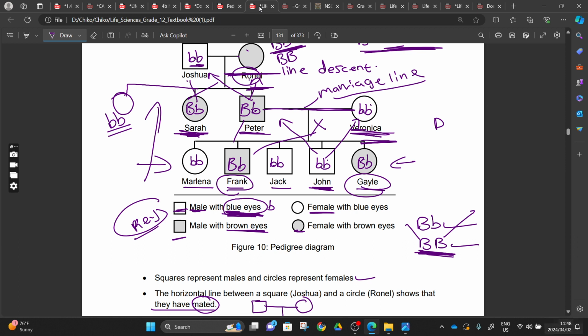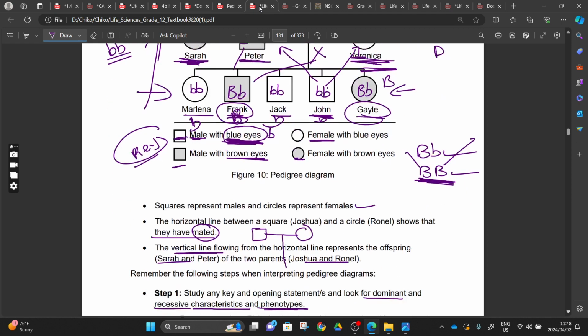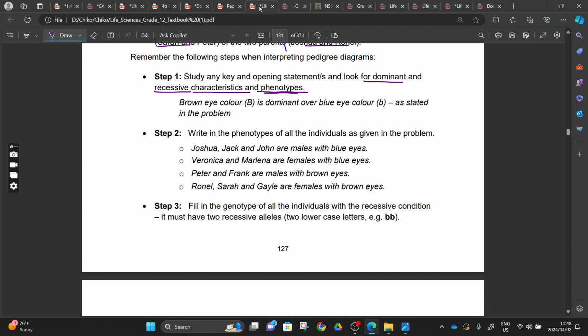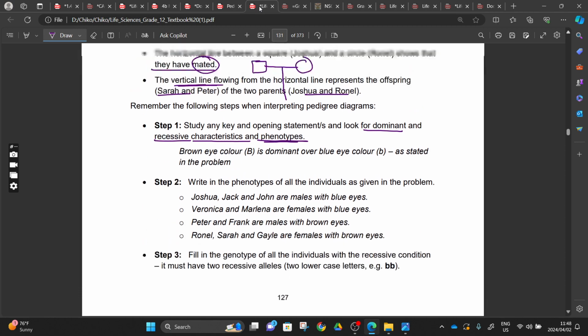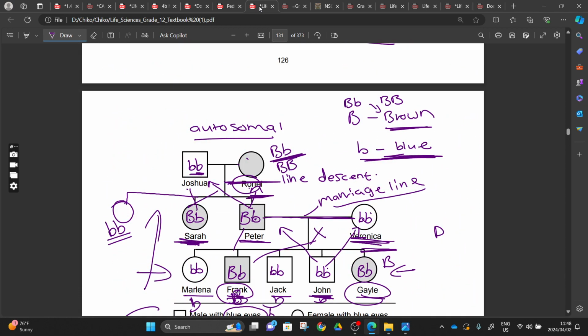So now you'll come and see the phenotype. Here you'll say, okay, this one is brown, this one is blue, this one is blue, this one is blue, this one is brown, and this one is blue. And then from there you'll check the genotypes. You take the phenotype, you take the statement, that a brown eye color B is dominant over the blue eye, as stated in the problem. Same as what I did here, guys.